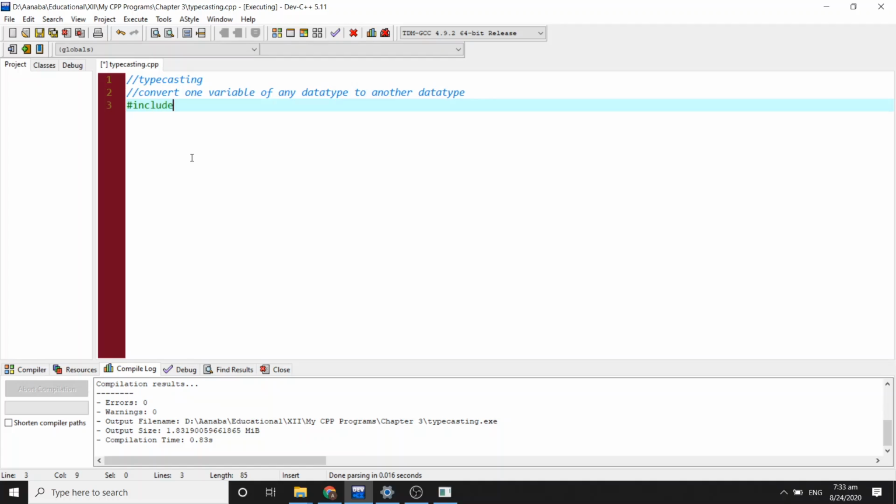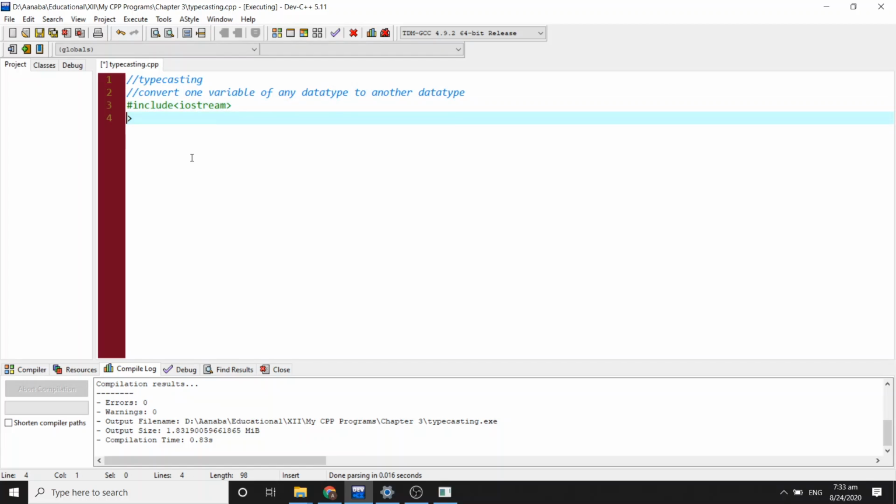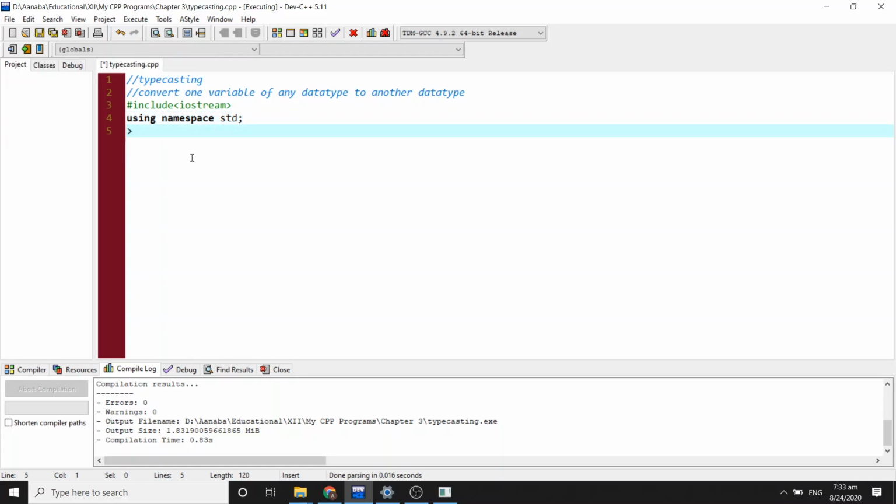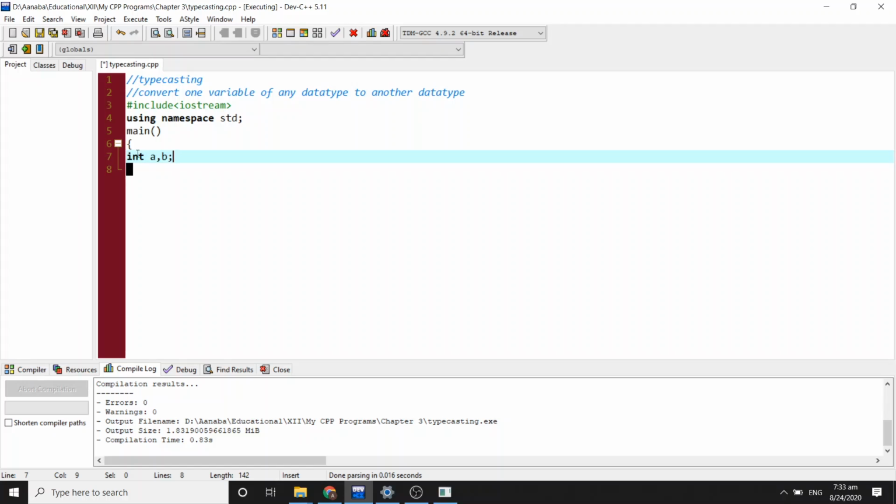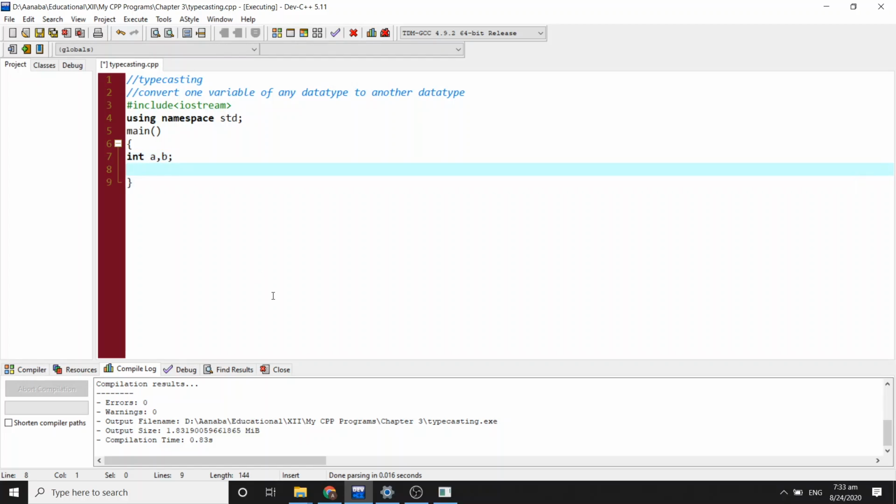#include <iostream>, using namespace std, main. Suppose you have variables int a, b. There are two variables a and b, and both are of integer data type, and we want to find the average of these two variables. For the average, we will use float avg.